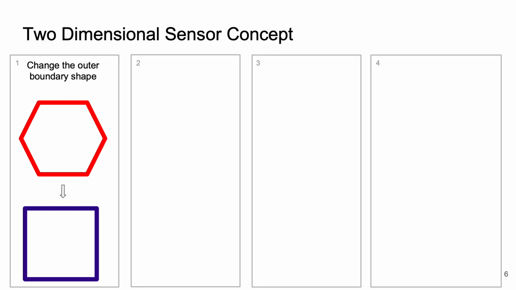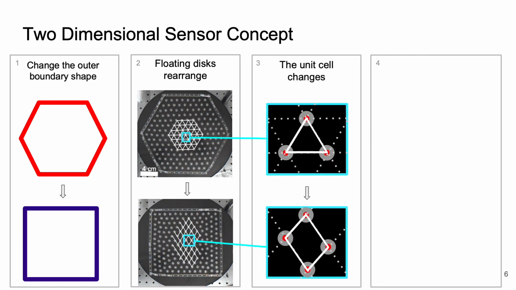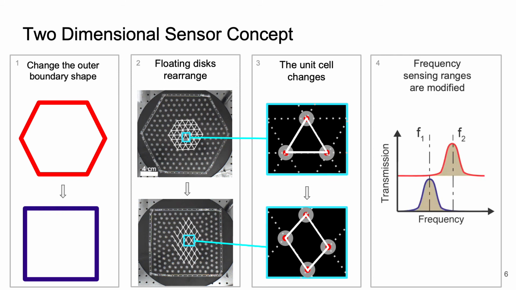There are 4 main concepts in understanding the two-dimensional sensor idea. First, we change the outer boundary shape from a hexagon to a square. Second, due to the local interactions between the boundary magnets and the magnets embedded within the floating disks, the disks rearrange themselves, allowing for a new crystalline structure to emerge. Third, due to the newly formed crystalline structure, a new unit cell emerges as a completely different shape. And fourth, due to our knowledge about the effect of unit cell shape and dimensions on the metamaterial's wave propagation properties, the sensing ranges are modified. This leads to the conclusion that by changing the boundary shape of a metamaterial, its sensing capabilities are tuned.